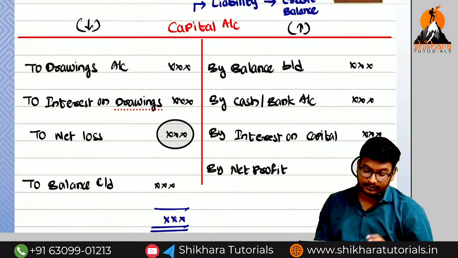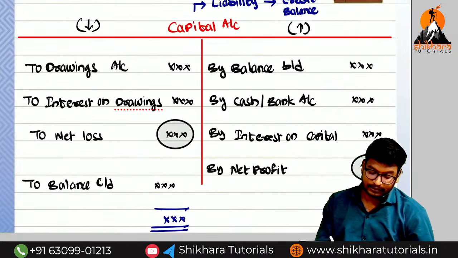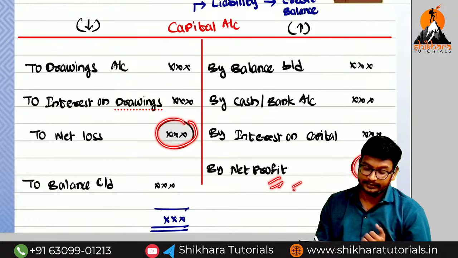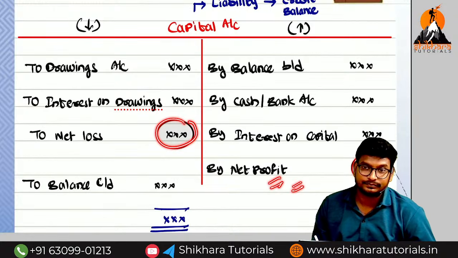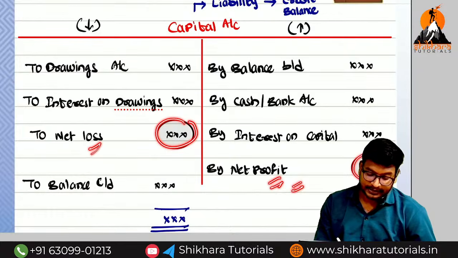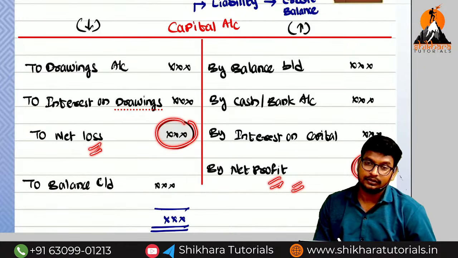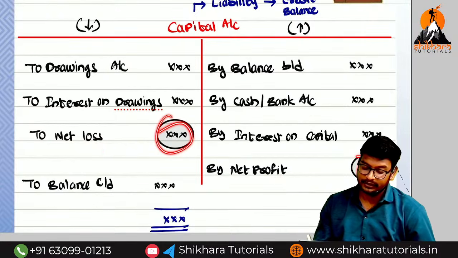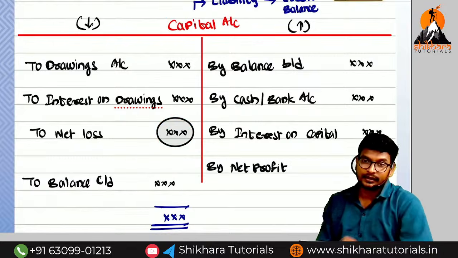And here the balancing figure is called what? Either profit or loss. If profit comes into the picture, we need to pay it to the owner. For that reason, we record it on which side? Credit side. If a loss comes into the picture, the owner needs to pay the business. For that reason, which side do we get? Debit side. So these are the two missing figures. We may get either profit or loss. Are you getting the point?